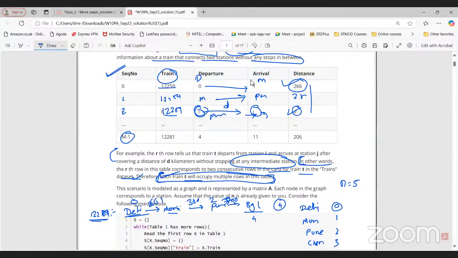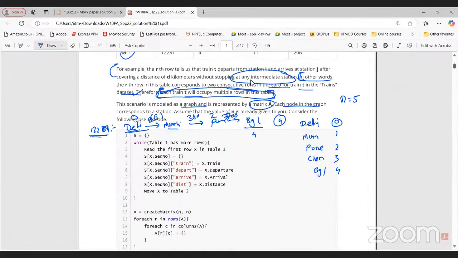Okay. So we have n stations and that is already given to us. This scenario is modeled as a graph represented by matrix A. Each node in the graph corresponds to a station. Assume that the value of n is already given to you, and let's say, for example, n equals 5. These 0, 1, 2, 3, 4 are the nodes of the graph. Delhi to Mumbai will have an edge like this, then Mumbai to Pune will have an edge like this. So 0, 1 is basically Delhi, Mumbai. This will look like this particular graph, right?